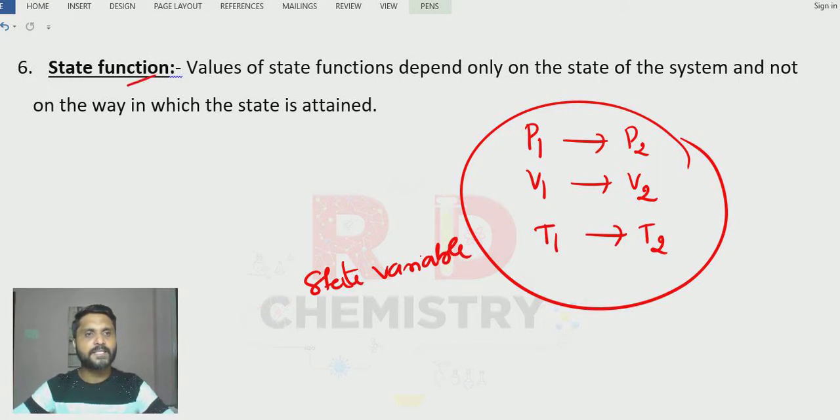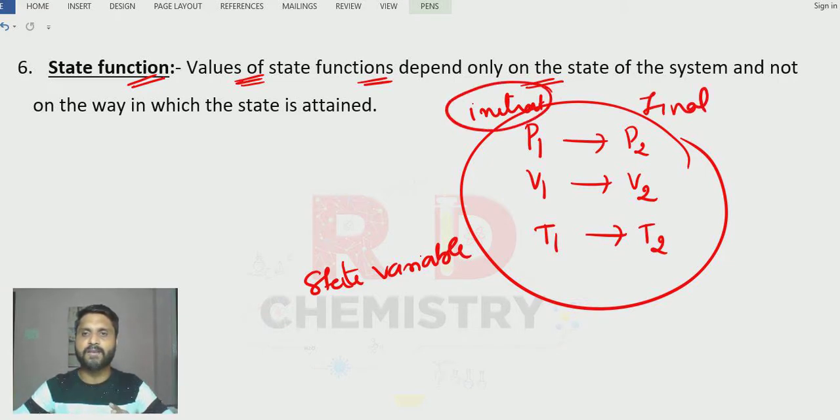Therefore, the values of the state function depend only on the state. This is the initial state and this is the final state. So we are interested only in the initial and final state, and not the way in which it is defined or attained. Clear? So state function depends on the initial state and the final state. Clear?